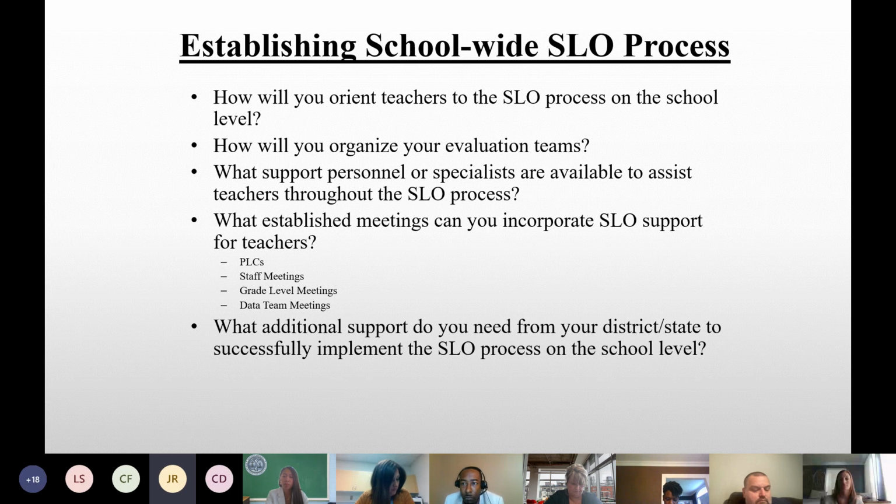And then we follow up a month later, and at that point we want them to at least have their preliminary ideas down, and we meet with them and make sure that we're all on the right track. So it's several different moments where we meet with them to ensure they understand the process and that we've made the right decisions for their SLO. Awesome, I like that. There is no one way to do it. There may be several occasions where you cover what's needed to acclimate them to the SLO process. Absolutely. There is no one right answer.